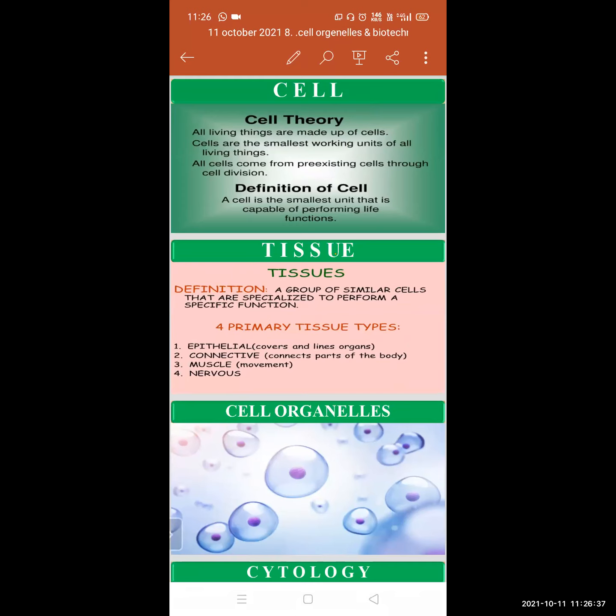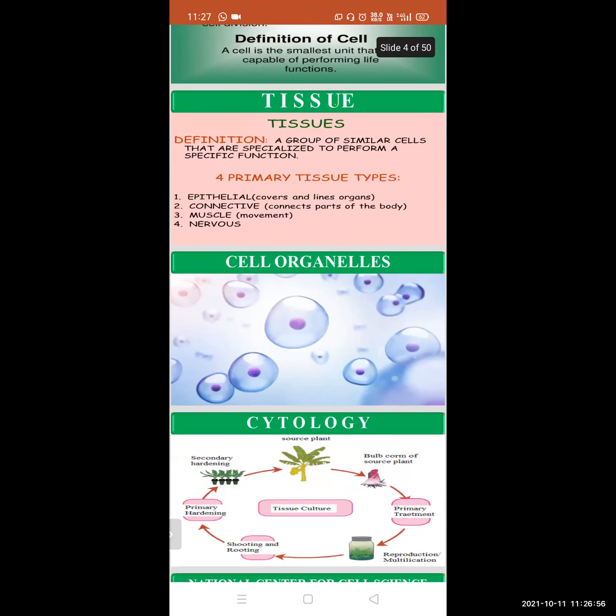Cells are the smallest units capable of performing different life functions. Then what are tissues? Tissues are groups of similar cells that are specialized to perform special functions. Then we have learned what cell organelles are. These are the different organs of the cell.